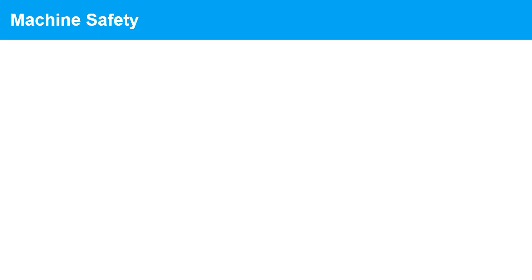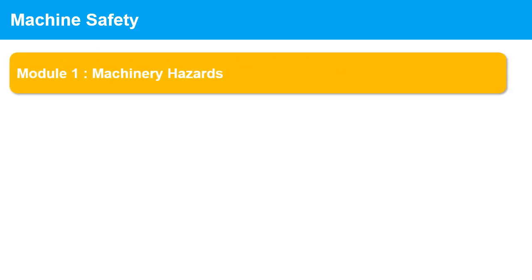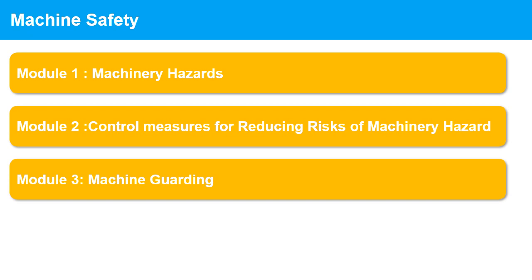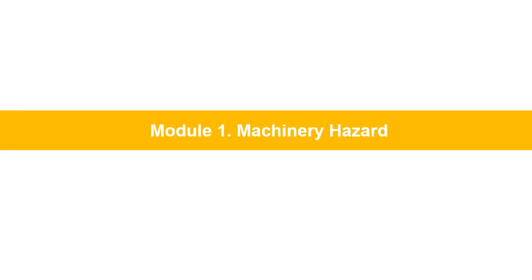Let's explore machine safety in 3 modules. Module 1. Machinery Hazard. Module 2. Machine Safety, Control Measures for Reducing Risks of Machinery Hazards. Module 3. Machine Guarding. Module number 1.